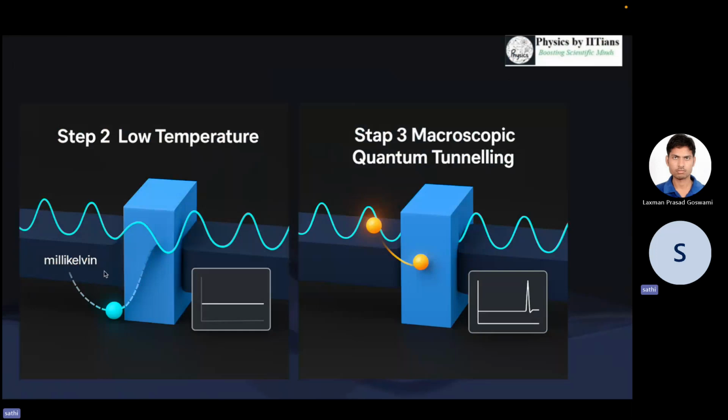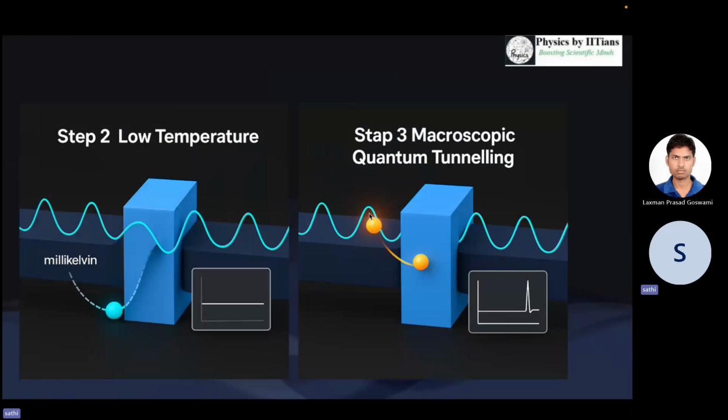Now, if there is a certain quantum tunneling in this junction, we'll see a slight fluctuation in the voltage at the Josephson junction. This slight fluctuation is not occurring due to thermal fluctuation, because we have already lowered the temperature, so thermal fluctuation is not possible.